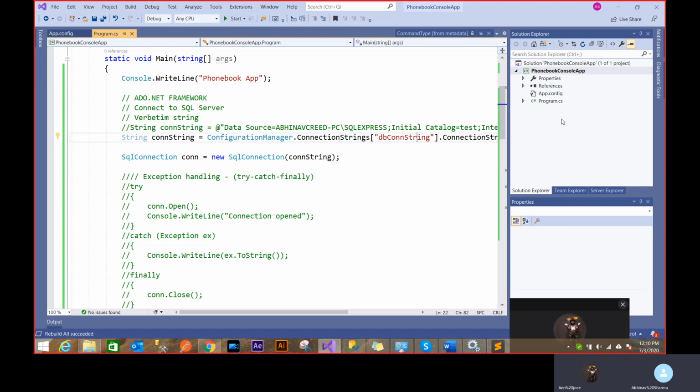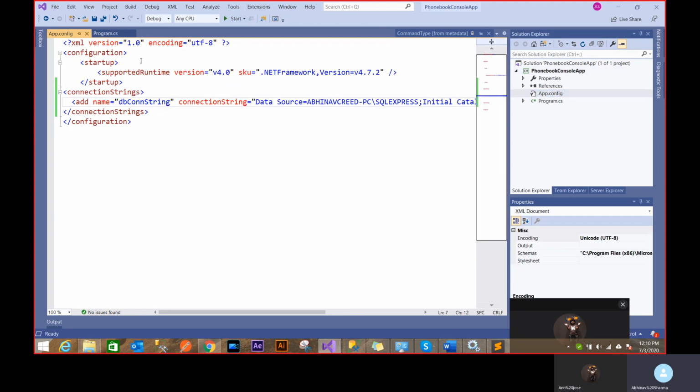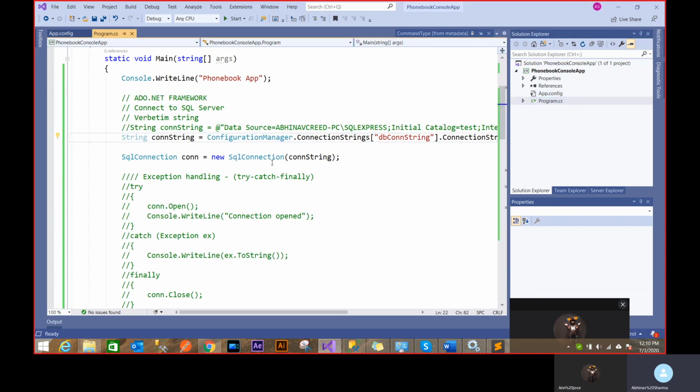Because what you have tested is your own server. Maybe somebody else has some different server. You should give some way to change those connection strings so that everything can happen using config. Right now I'm using a connection string. I can even provide a key value pair somewhere. So this whole thing is configurable. You can provide certain keys here, and you can just fetch everything out here. So that's how applications are configurable.